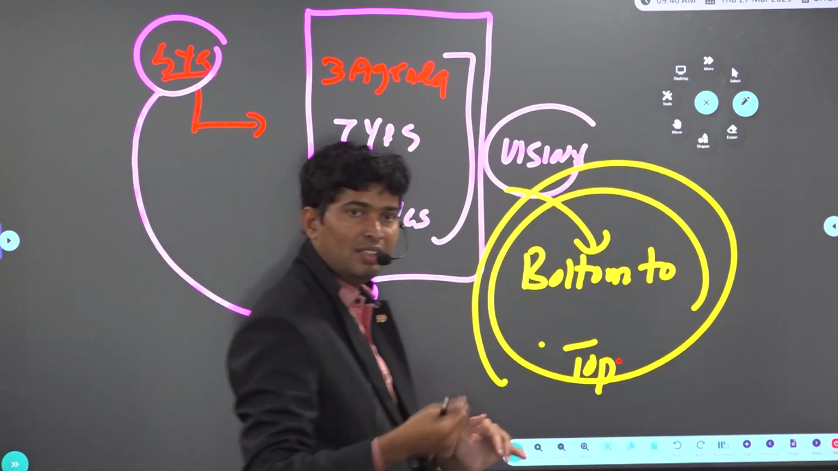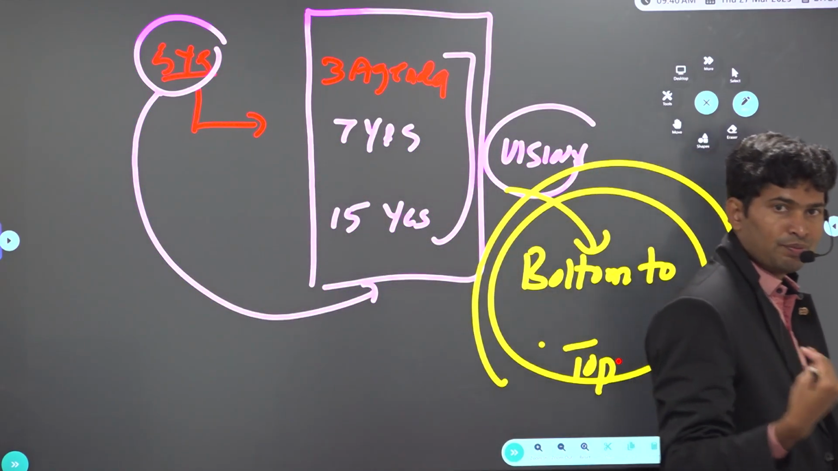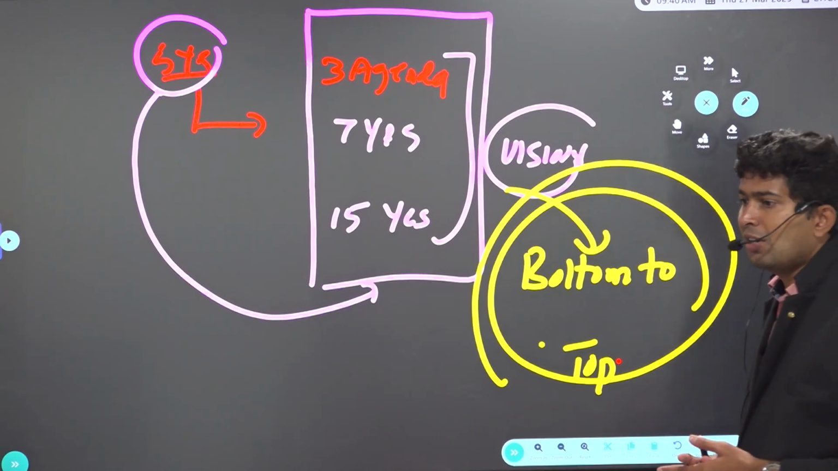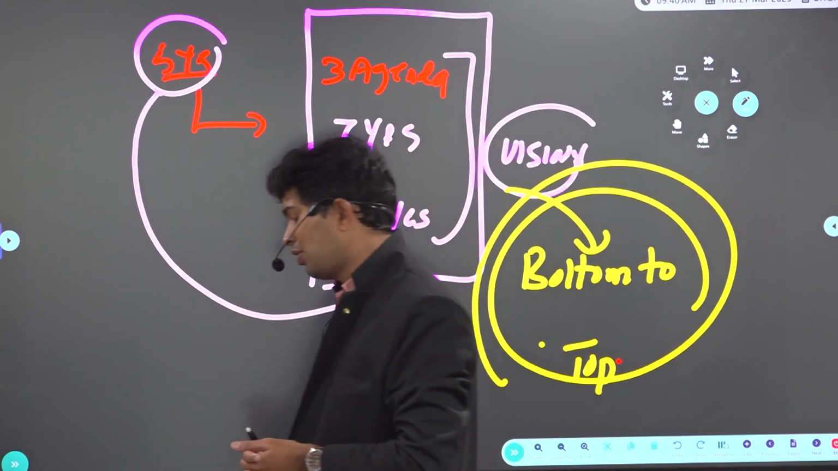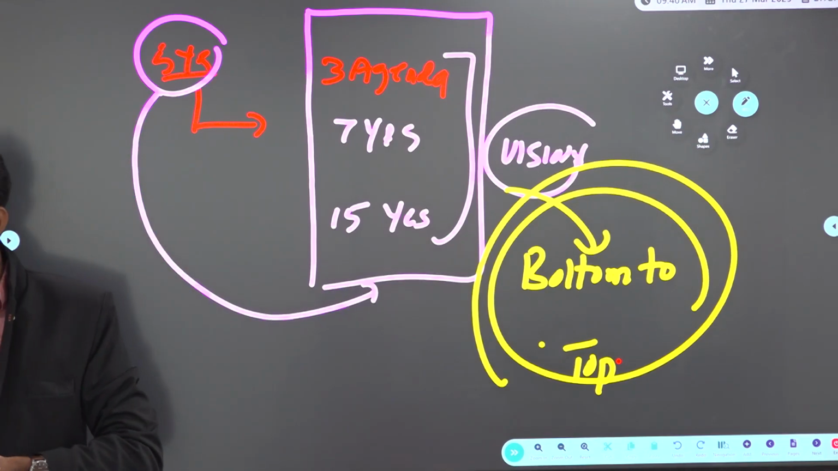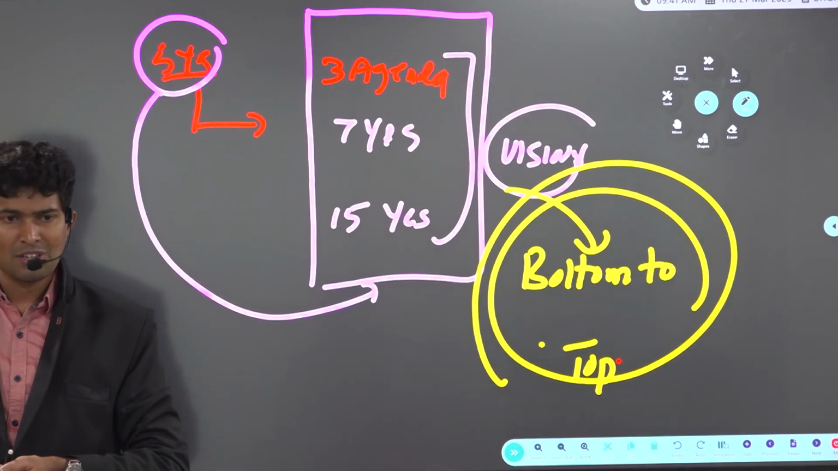Planning Commission was following a top to bottom approach. Niti Aayog is following a bottom to top approach. Planning Commission was neither a constitutional body nor a statutory body. Niti Aayog is neither a constitutional body nor a statutory body. Planning Commission chairman, Prime Minister. Niti Aayog chairman, Prime Minister. Planning Commission is abolished when? 2014. Niti Aayog is abolished when?